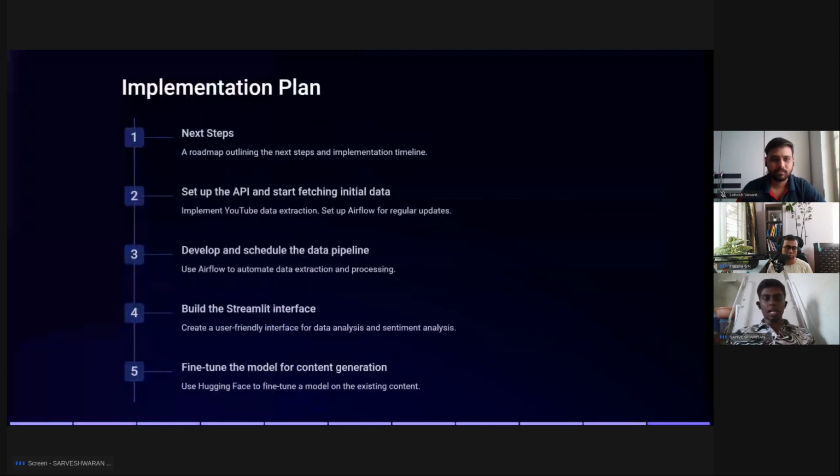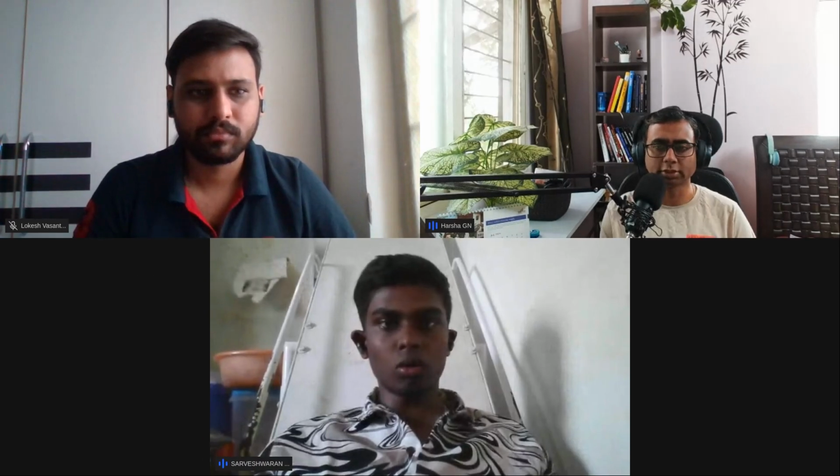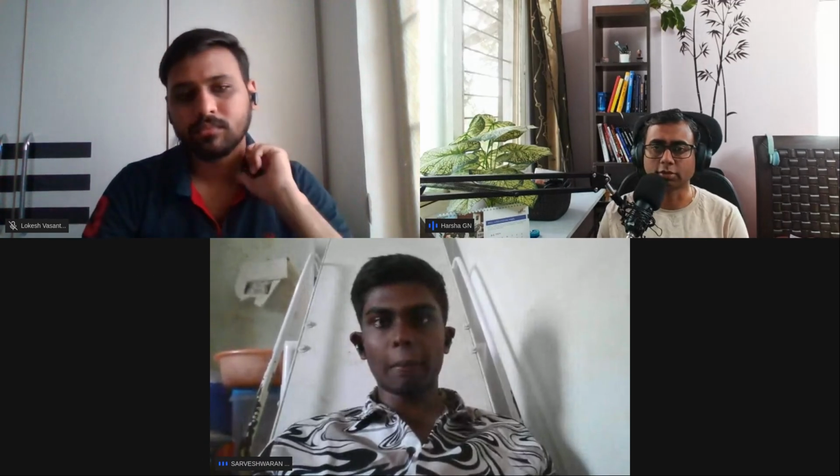So the implementation plan is a roadmap outlining the next steps and the implementation through the timeline: setting up the API, developing and scheduling the data pipelines, building the Streamlit interface, and training the model for content generation. So this is the overview of my project, and I want to show the code that extracts the YouTube data. Sorry, what is Streamlit?